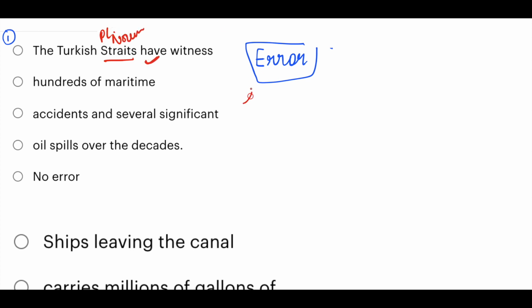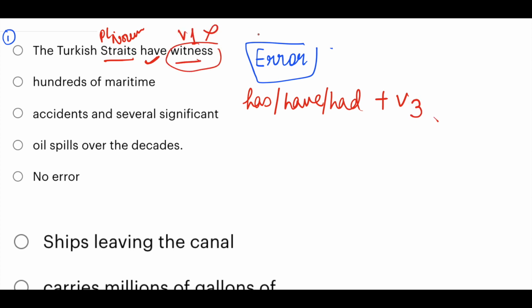Now, has, have and had: with has, have and had, you should use V3. Witness is V1, that's why this is wrong. Instead of witness, you have to use witnessed, the V3 form of the verb. So the error is in part A.